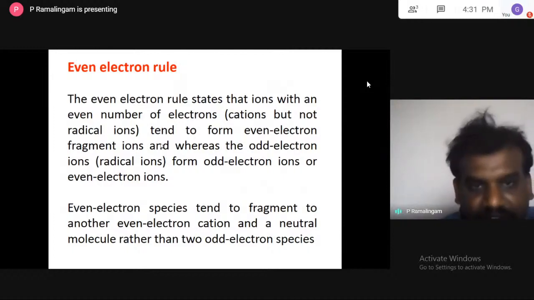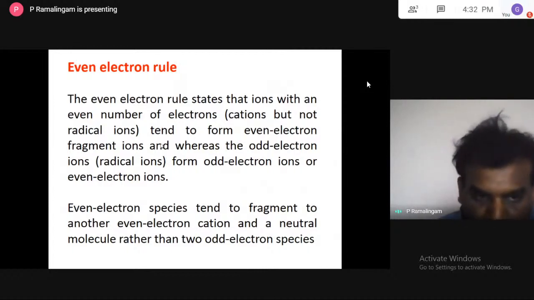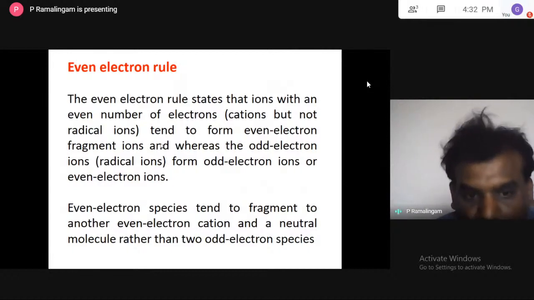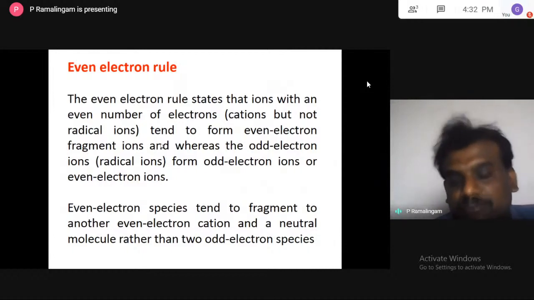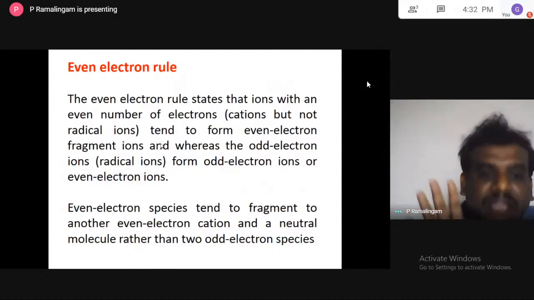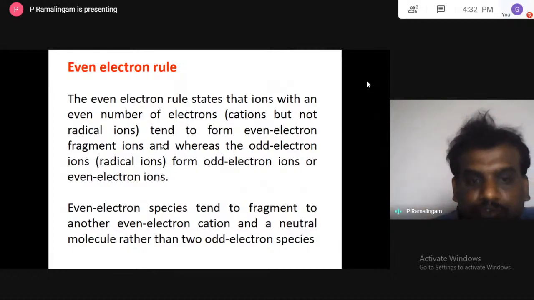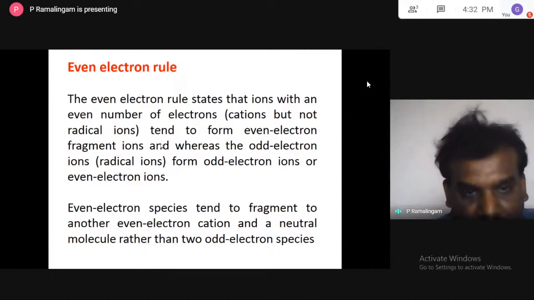So here what they want to say is, if any fragment is an even electron species, it will fragment to an even electron cation and a neutral molecule. That's it. It will not form two odd electron species. It means an even electron species gives only an even electron cation.